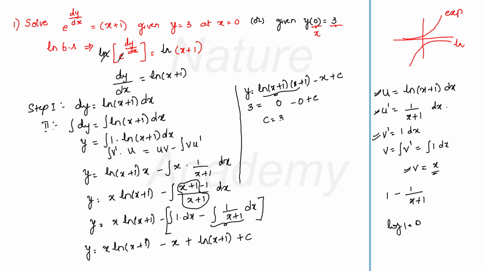Now substitute this value in this equation 1. You get y is equal to log(x+1) into (x+1) minus x plus 3. So this is the required solution for the given differential equation. So this is how you can use the initial conditions and find the values also.